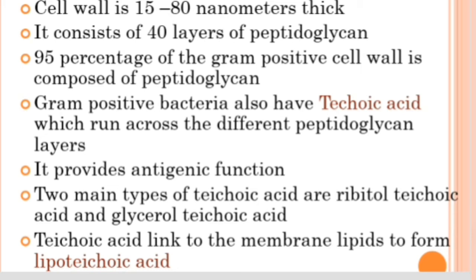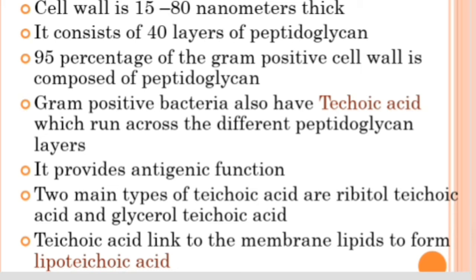Teichoic acid is usually seen linked to the membrane lipids, and when linked to membrane lipids, it is called lipoteichoic acid.